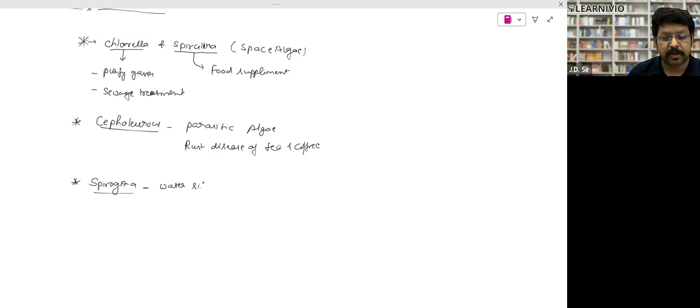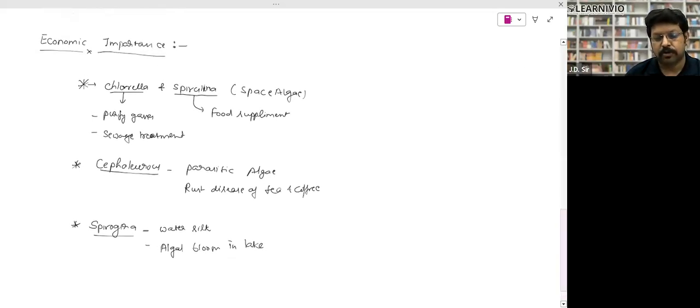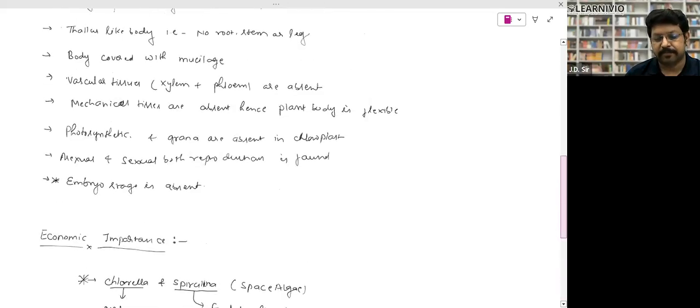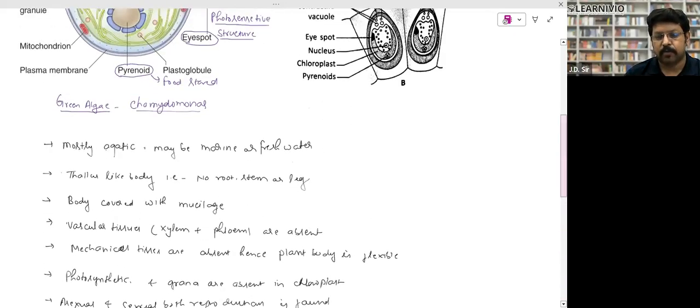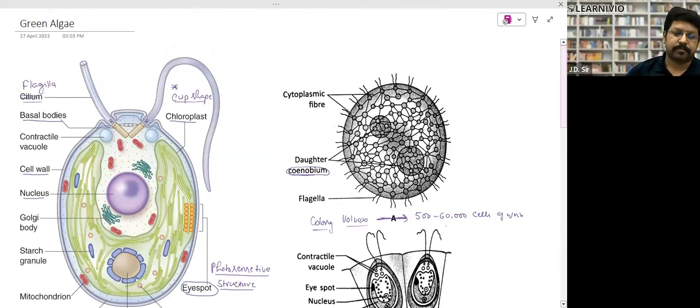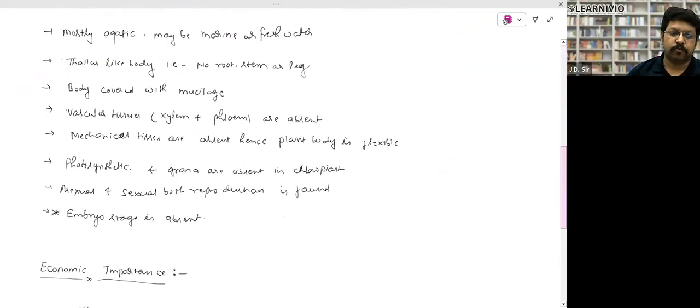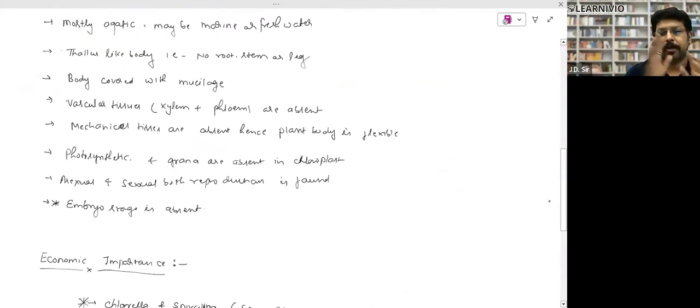We have already discussed it in the ecology part. It is responsible for algal bloom in lakes. So tell me, is there any doubt in green algae? Then we will go ahead with the brown algae. Tell me if you have any ambiguity or confusion, ask me.